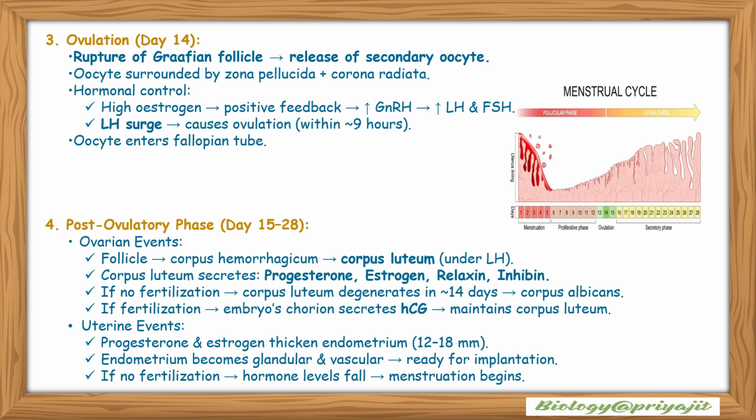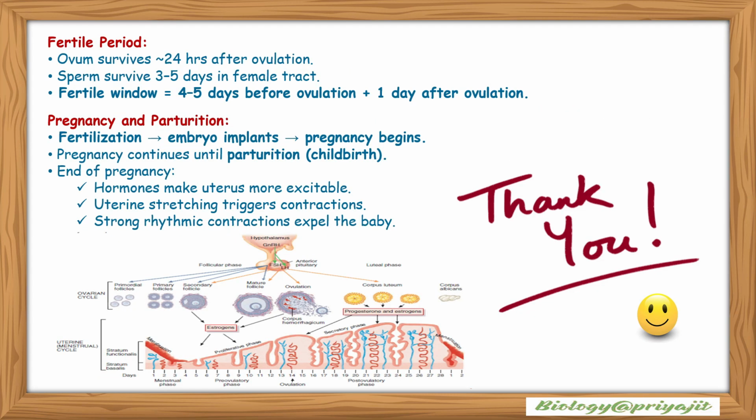Uterine events: progesterone and estrogen thicken the endometrium, to between 12 to 18 millimeter. Then the endometrium becomes glandular and vascular, which is ready for implantation. And if no fertilization occurs, then hormonal levels fall and menstruation begins. Fertile period. The ovum survives approximately 24 hours after ovulation, and sperms survive 3 to 5 days in the female tract. So the fertile window is 4 to 5 days before ovulation and 1 day after ovulation.